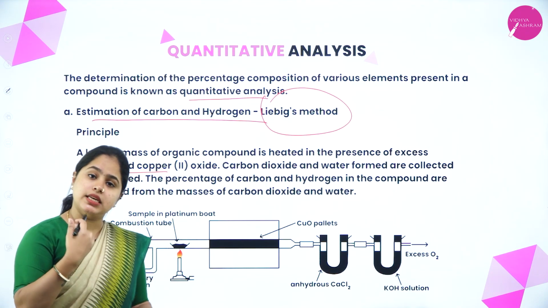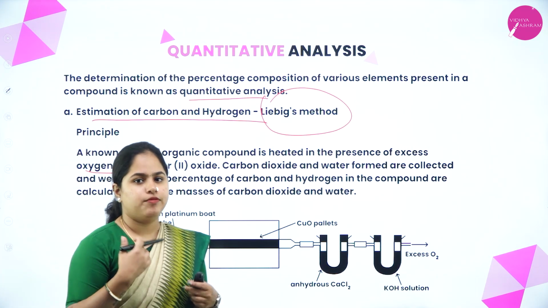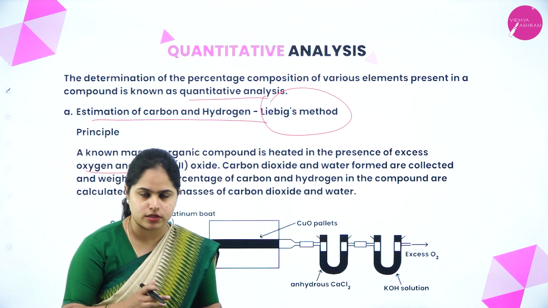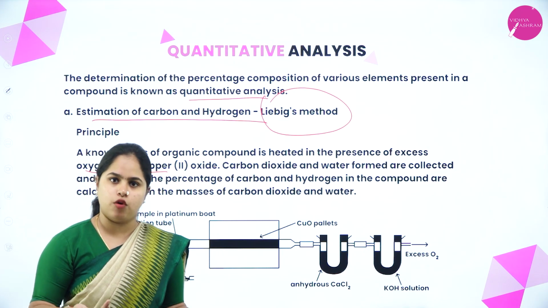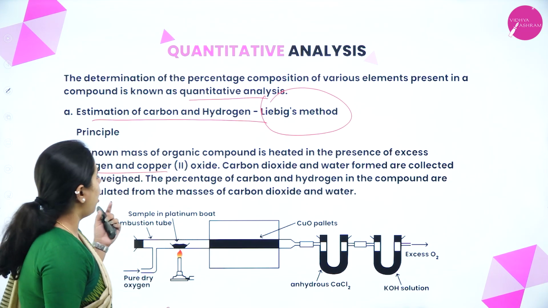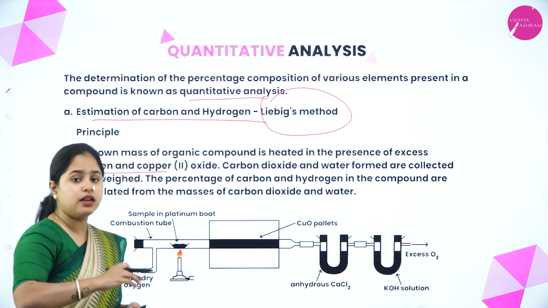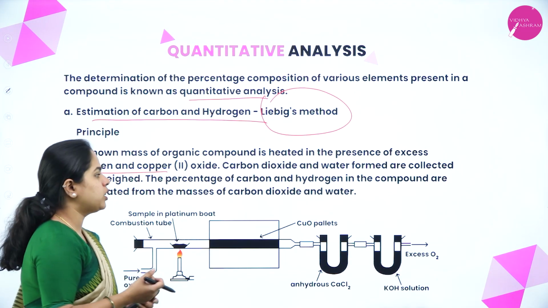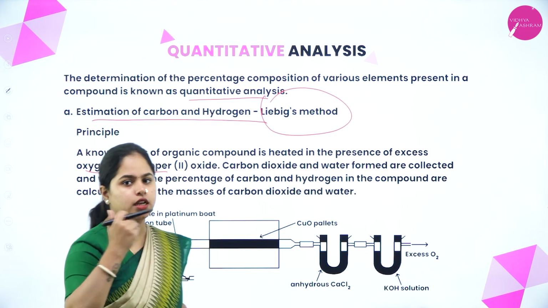Carbon dioxide and water will be formed. When the organic compound containing carbon and hydrogen is reacted with copper oxide, it forms carbon dioxide and water. They are collected and weighed, and then the percentage of carbon and hydrogen in the compound is calculated from the masses of the carbon dioxide and water formed.